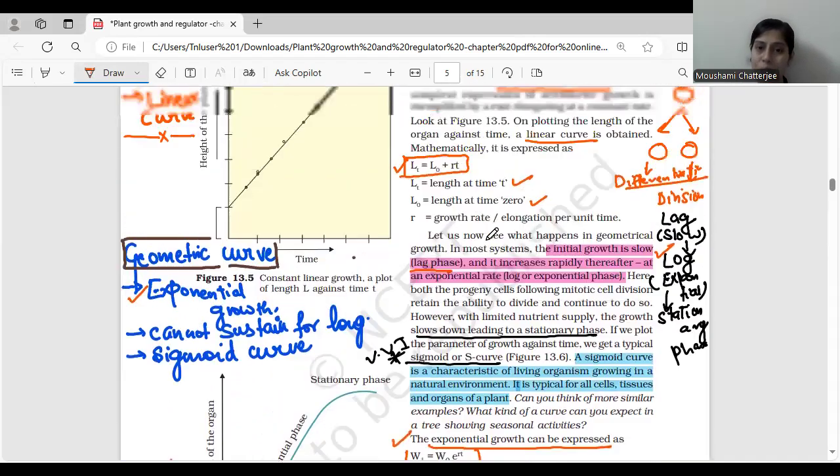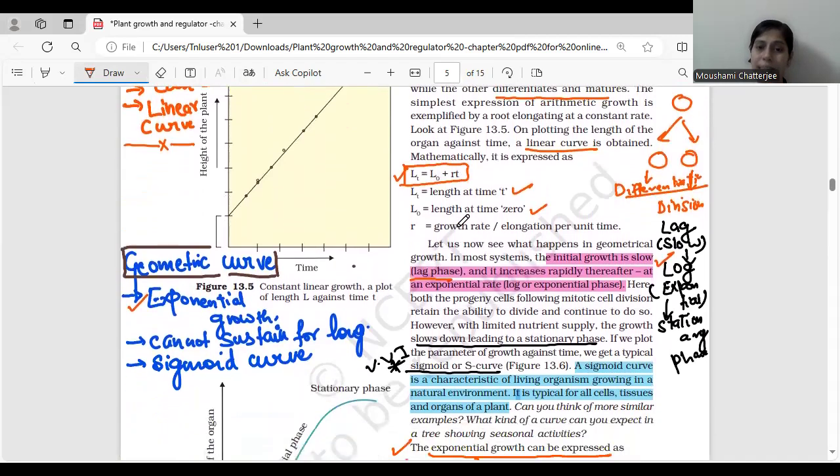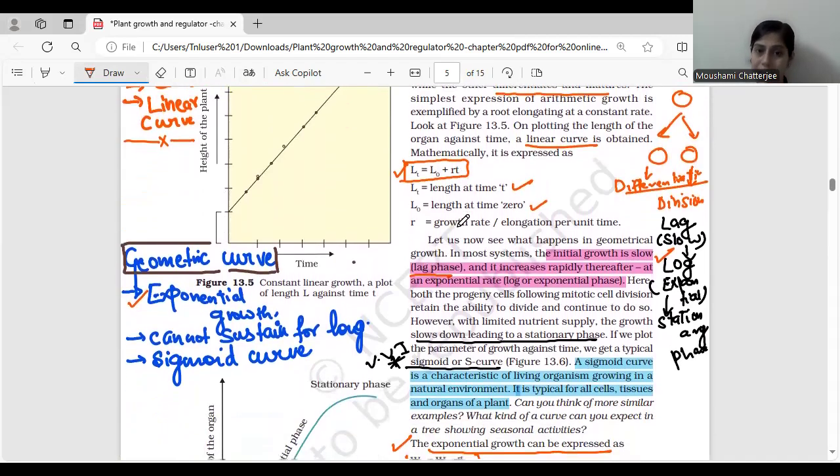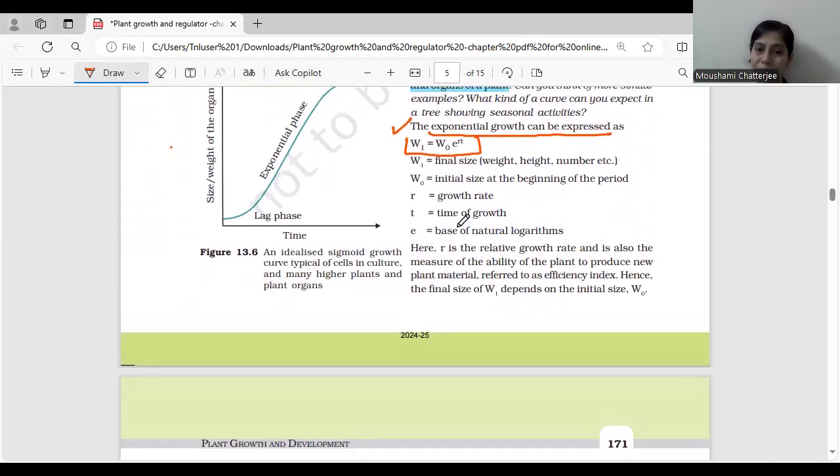However, we saw the mathematical expression for arithmetic growth: Lt is equal to L0 plus rt. And over here, for the geometric growth, W1 is equal to the final size, which can be of the weight, height, or number. W0 is your initial size at the beginning of the period, R is the growth rate, t is the time of growth, and e is the base of the natural logarithm.